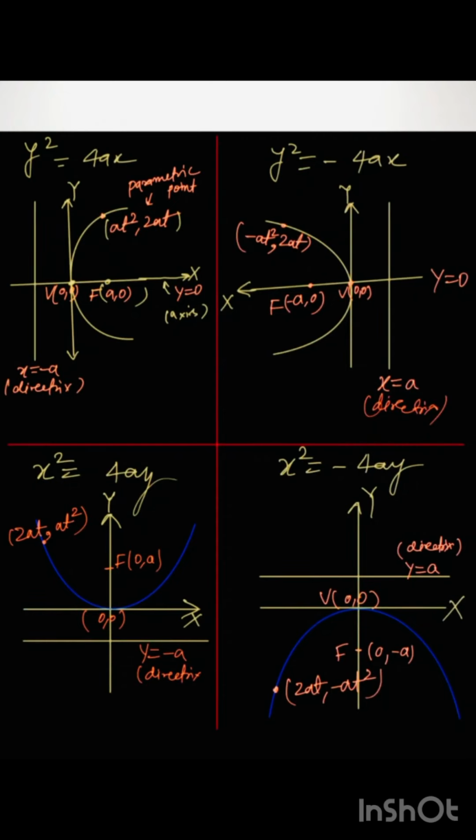For y square is equal to minus 4ax, what will be its focus, directrix, parametric equations, and latus rectum? Also tell about x square is equal to 4ay, and x square is equal to minus 4ay. I have written these things.